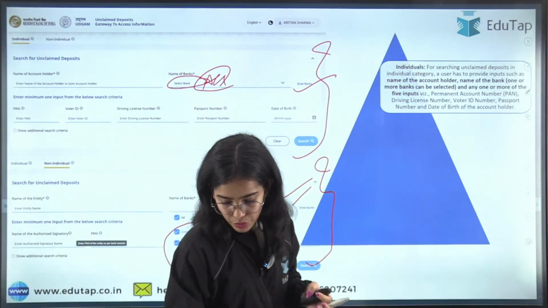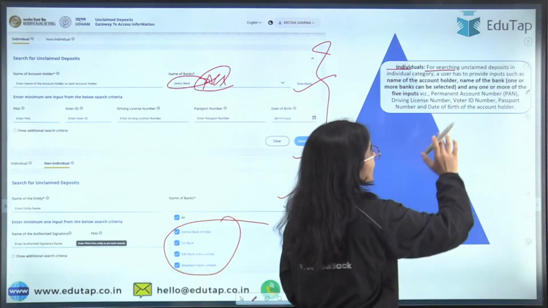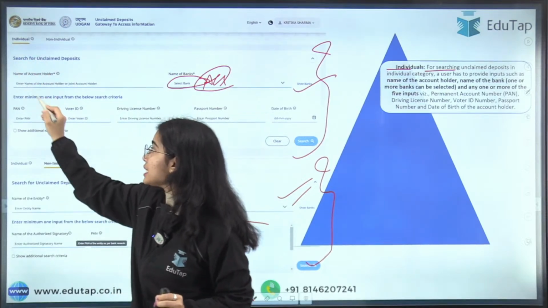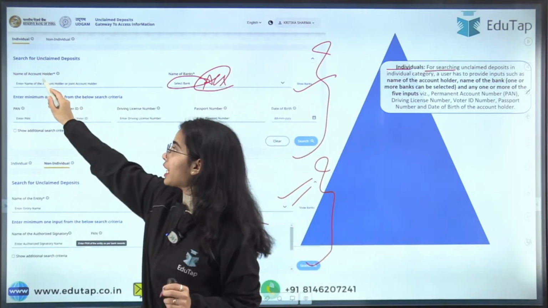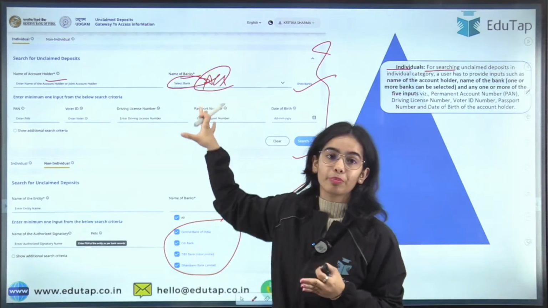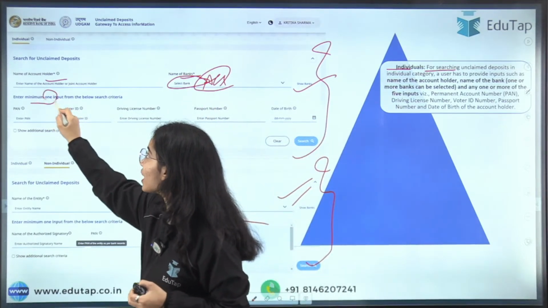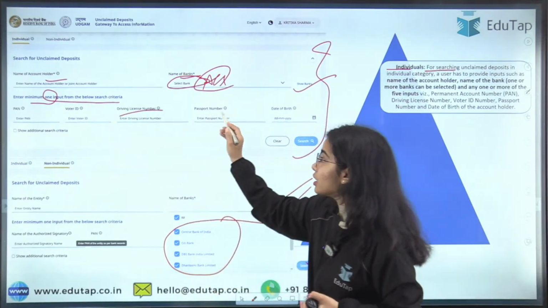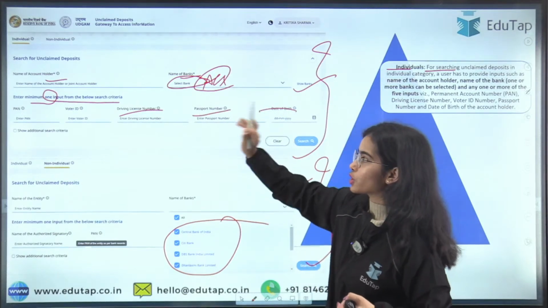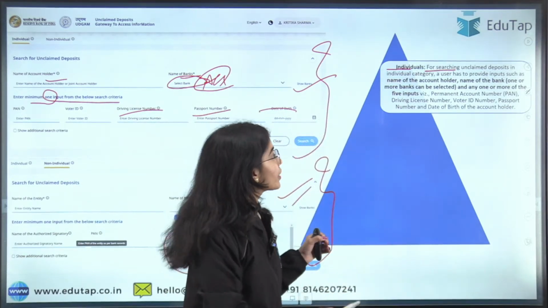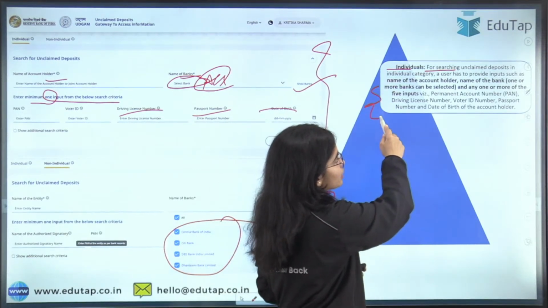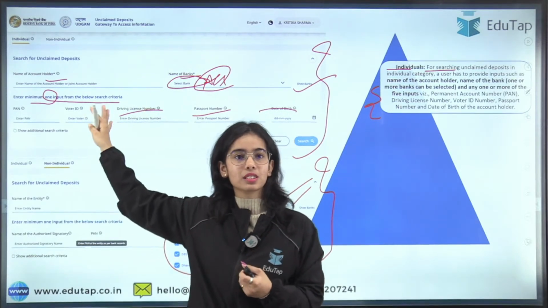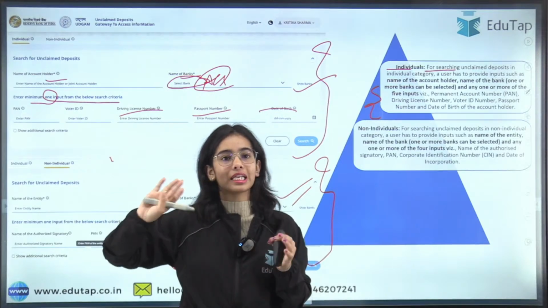So in the case of individuals, for searching unclaimed deposits in the individual category, this is the information that you have to put: the name of the account holder or the name of the bank, where you can put all the banks, and enter a minimum of one input from the below search criteria: either PAN card, voter ID, driving license number, passport number or date of birth. So any one of these has to be put. Okay. So any one of the 5 inputs has to be put for finding the details of the unclaimed deposit or the inoperative account.